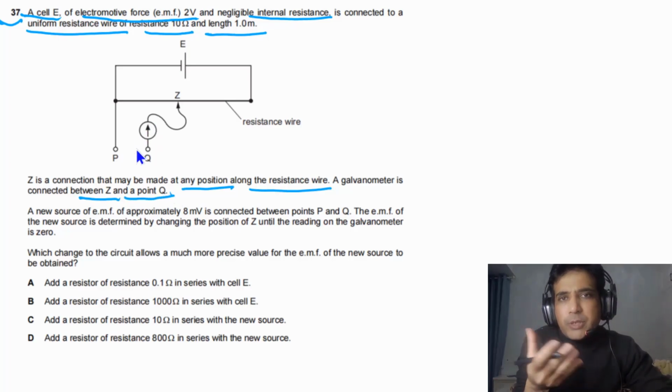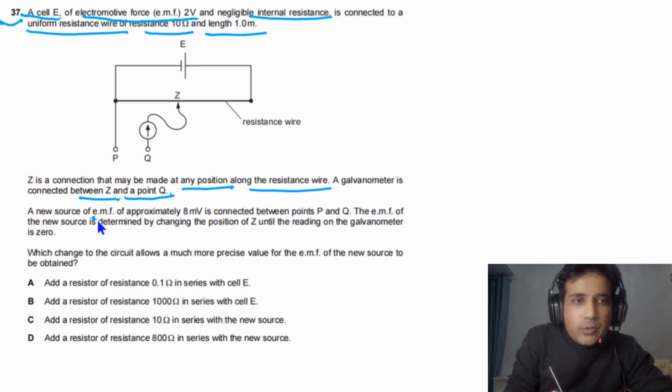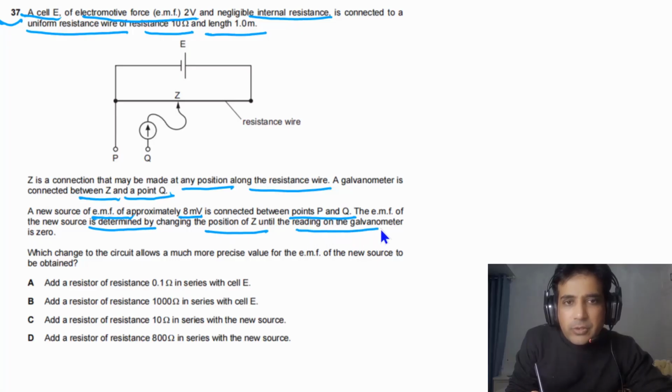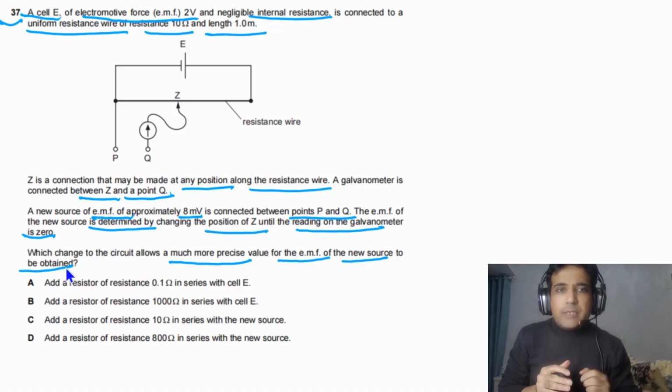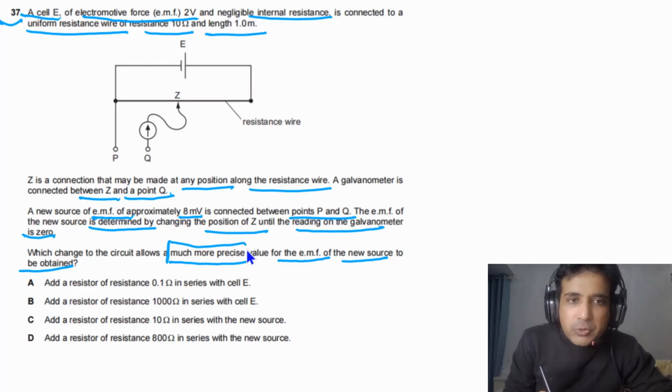A typical potentiometer question. A new source of electromotive force of 8 millivolts is connected between points P and Q. The EMF of new source is determined by changing the position of Z until the reading on galvanometer is 0. Which change to the circuit can give us a much more precise value for the EMF of the new source to be obtained? So the first thing we need to understand, quite long question, much more precise reading.